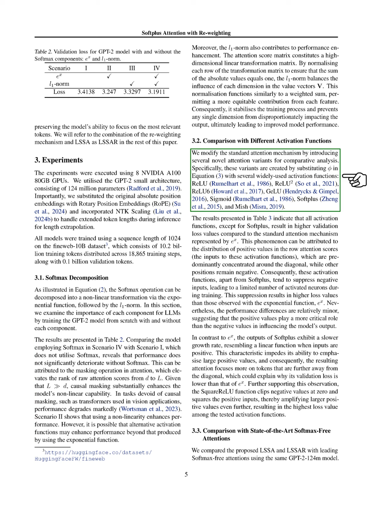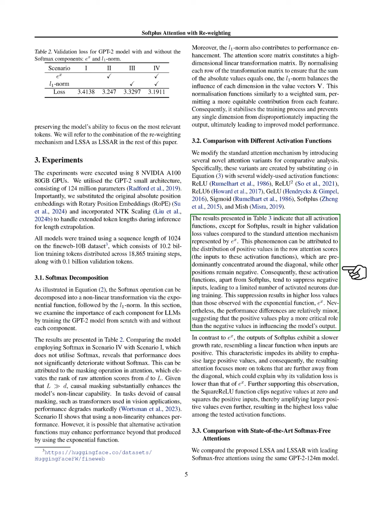We also modified the standard attention mechanism by testing various activation functions, including ReLU, ReLU squared, ReLU6, GELU, sigmoid, Softplus, and Mish. Our results indicated that all activation functions, except Softplus, led to higher validation loss compared to the standard exponential function. This was due to the positive values in the attention scores being concentrated around the diagonal, causing other positions to remain negative and limiting neuron activation. Softplus, with its slower growth rate, focused more on distant tokens, resulting in lower validation loss.